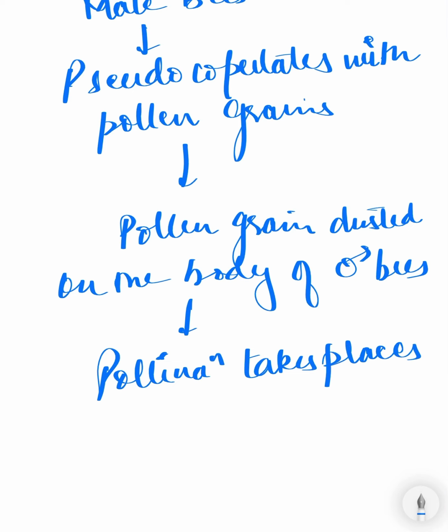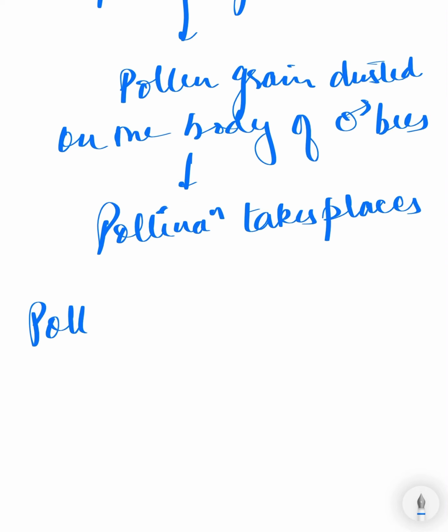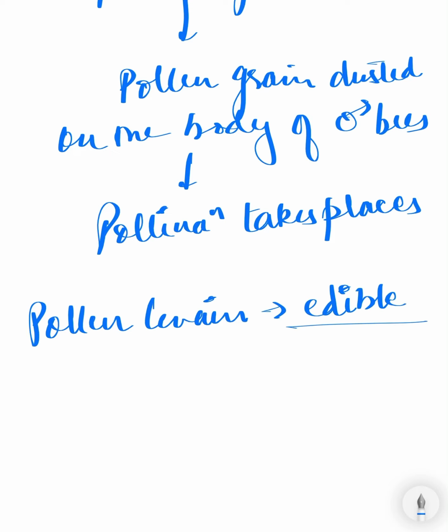Here what is happening? The plants are getting the pollen grain for the pollination, and the birds, insects and bees are getting the nectar and the pollen grain as well. Sometimes the pollen grain is edible for the biotic agents. So in some cases, pollen grain loss also happens because they are the food for the biotic agents.